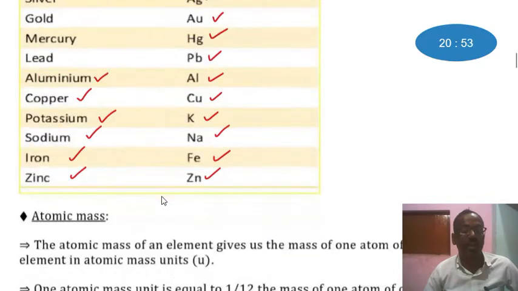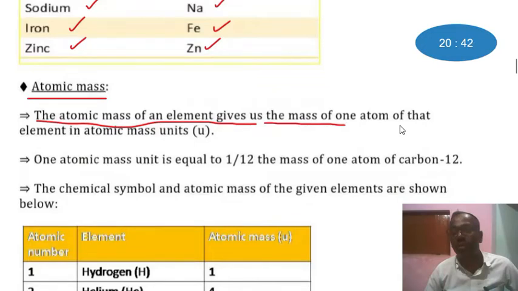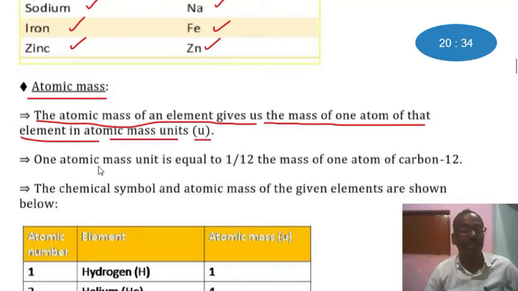Let's see atomic mass. Try to understand what atomic mass is. The atomic mass of an element gives us the mass of one atom of that element in atomic mass units. For this, we write u.